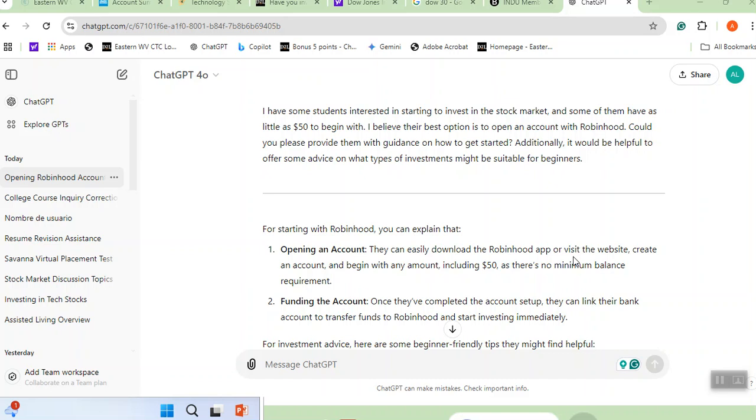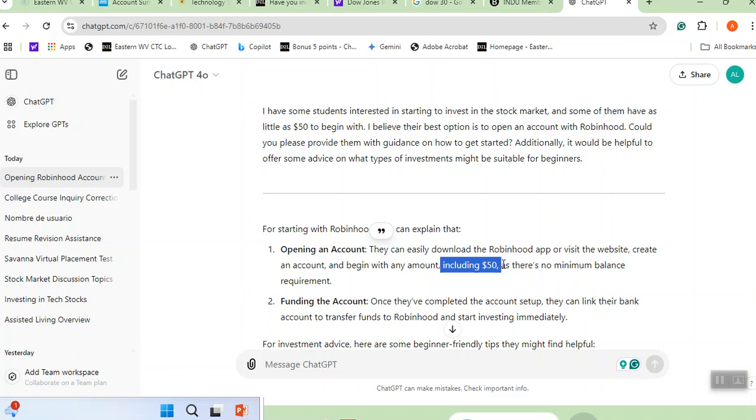The easiest way to get started is with a company whose name is Robinhood. With an account at Robinhood, you can start by bringing in as little as $50, and even less, and then start buying stocks, for example. The way to open an account, students, this is what ChatGPT is telling you: you can easily download the Robinhood app, create an account, and then have $50 transferred from your bank account to Robinhood.